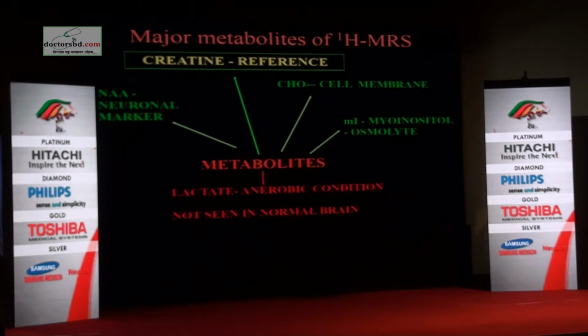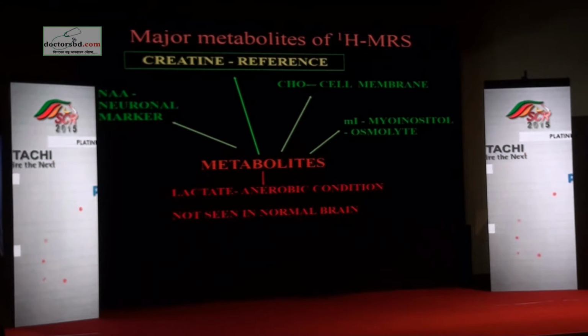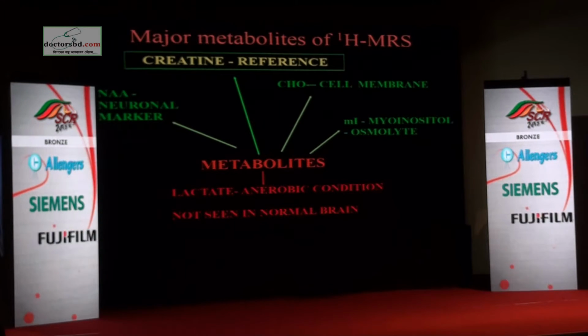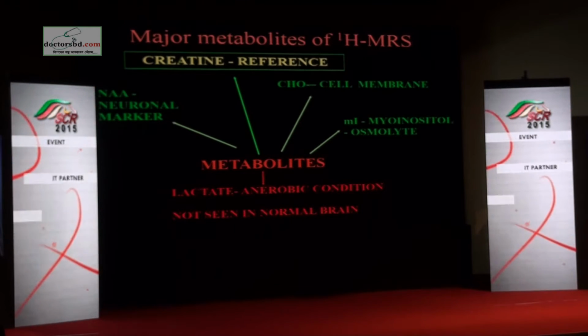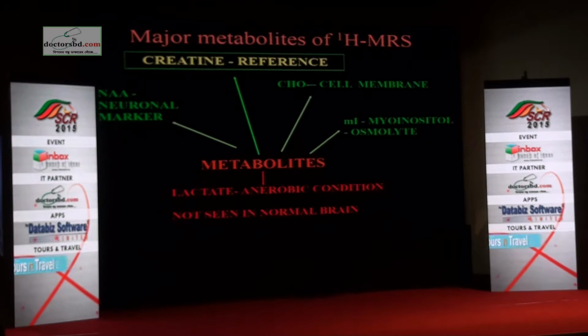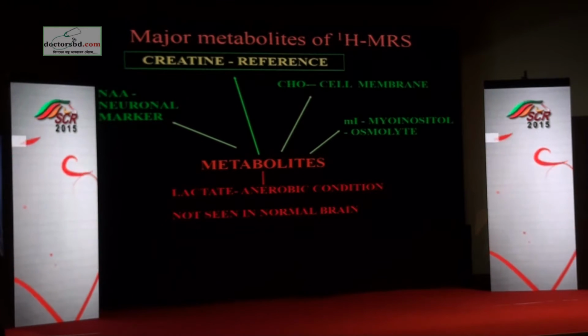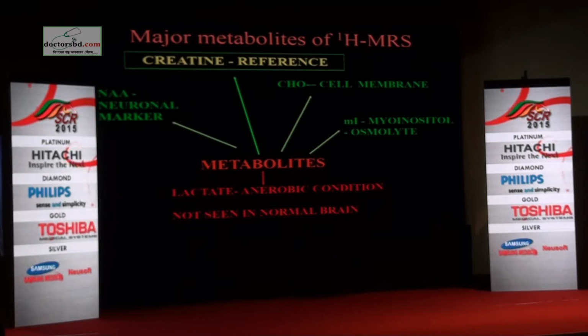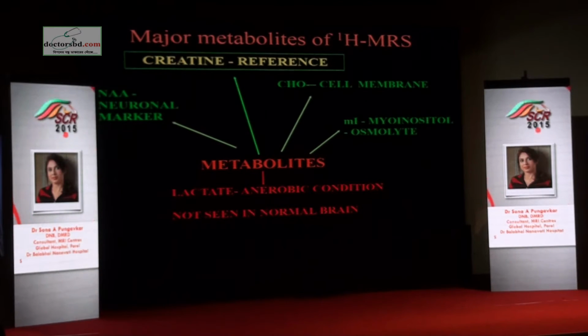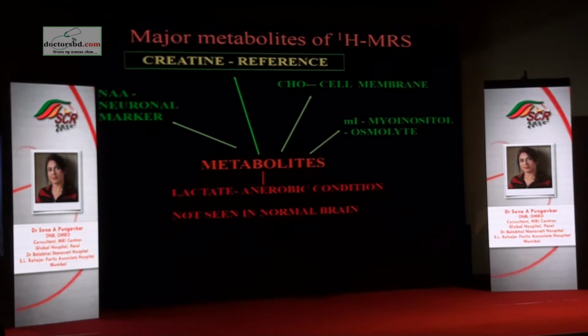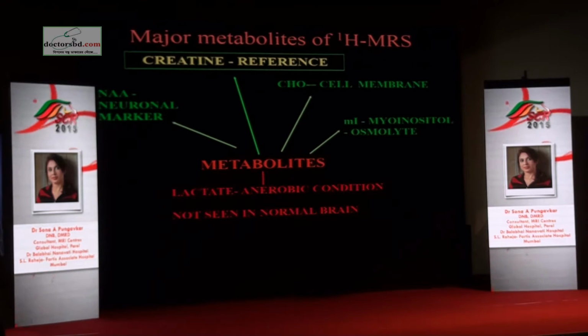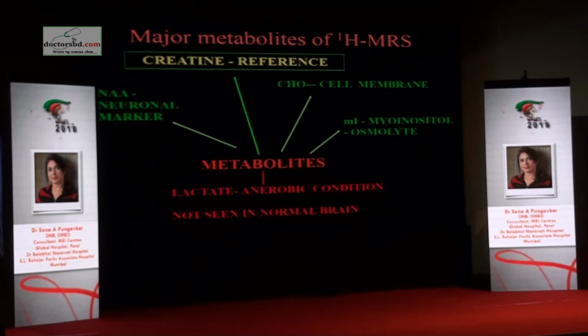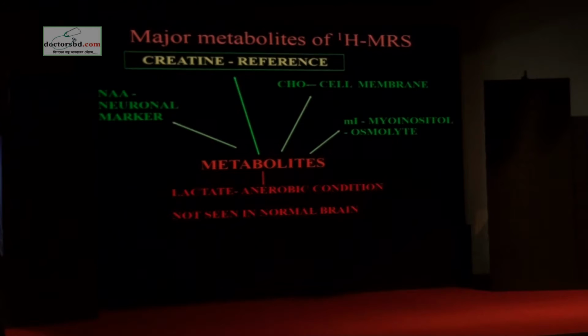It changes its concentration every time there is an insult to the brain locally, or there could be a systemic disturbance like hyponatremia or hypernatremia, and you will get variation in this metabolite. Creatine is a reference. It is synthesized in the kidney and then transported to the brain. So a normal brain tissue will have a significant amount of creatine. Every time there is a disturbance, creatine is the last to get affected. So if you have severe hypoxic conditions and you see creatine down, then you know that this is a very severe disturbance of the metabolic function, and it is close to not being able to survive. That tissue is not likely to survive.